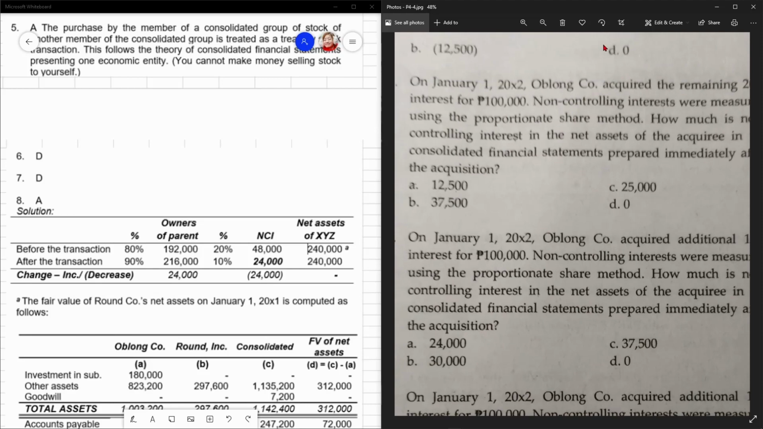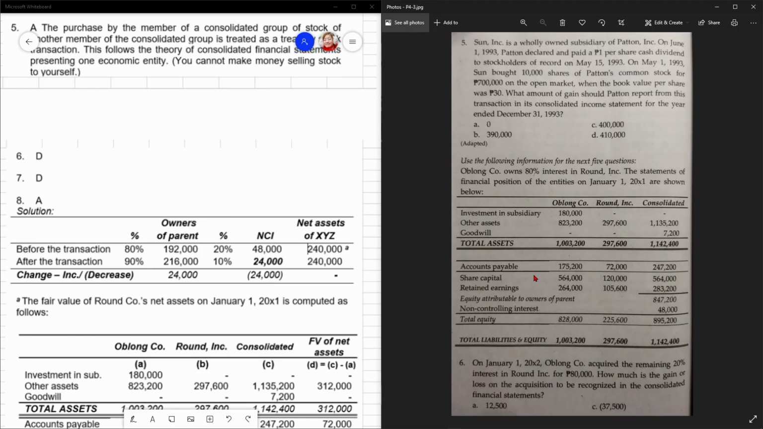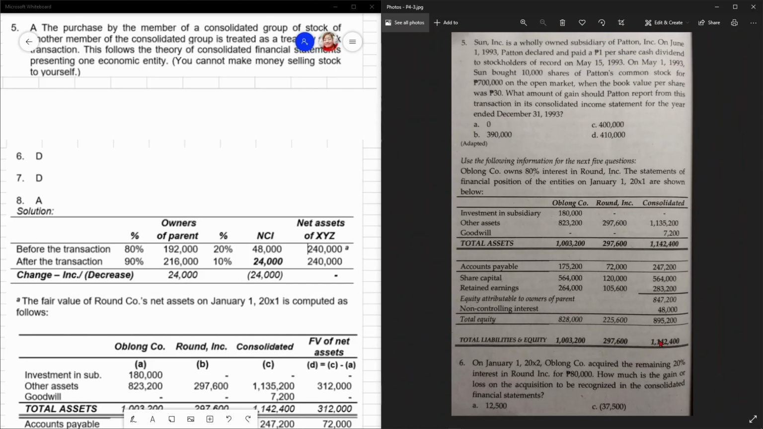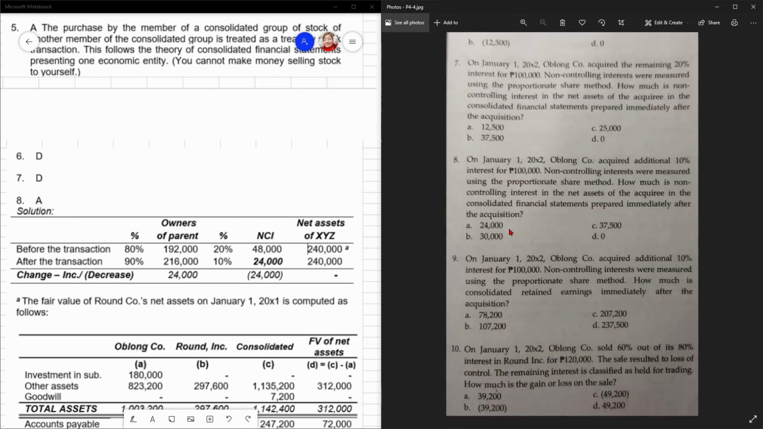0 yan. Bakit? In the point of view of consolidation, parang binili mo lang ulit yung sarili mo eh. Kasi, you have total control na eh. So, nag-additional control ka, binili mo lang ulit basically yung sarili mo. Di ba? So, wala kang i-report na gain dyan. May total control ka na eh. Treated na kayo as a single entity in the point of view of consolidation. So, by buying an additional portion of yourself, there's no point in recognizing a gain or loss because binili mo lang ang sarili mo ulit. Ganon yung logic dyan. So, the answer is letter D, 0.